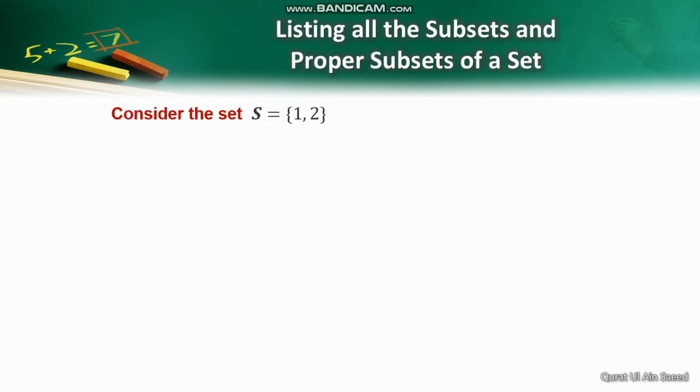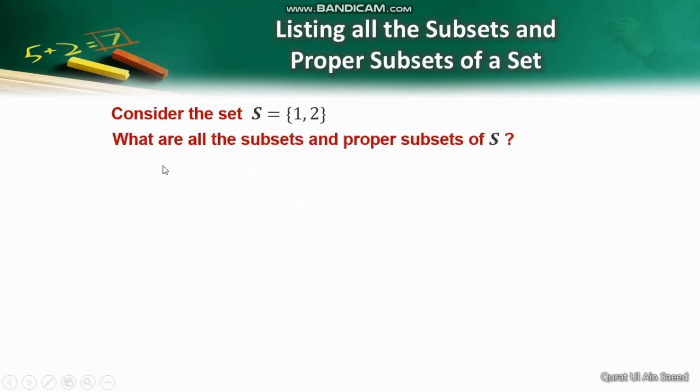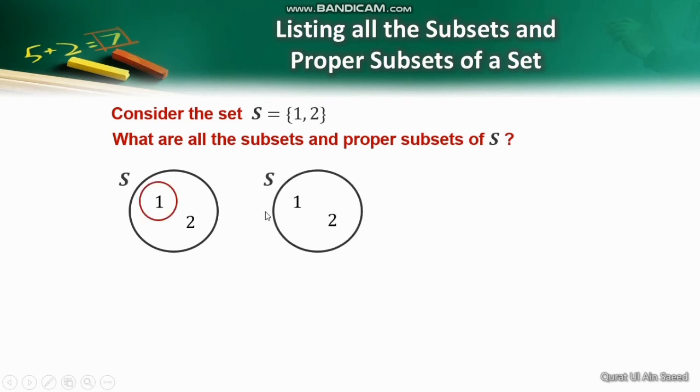So the next topic is listing all the subsets and proper subsets of a set. Consider the set S whose elements are 1 and 2. What are all the subsets and proper subsets of S? Students, remember that a proper subset contains fewer elements than the set it is a subset of. So if S contains 2 elements, its proper subsets should be the sets containing 1 element. First possibility is the set containing 1 and the second possibility is the set containing 2.